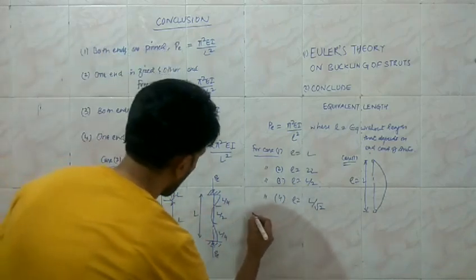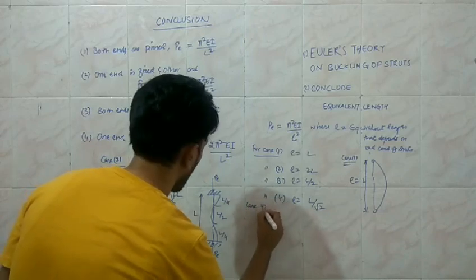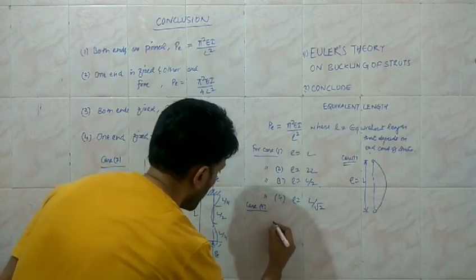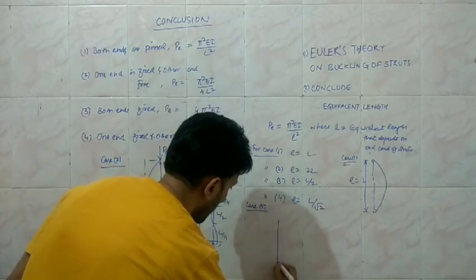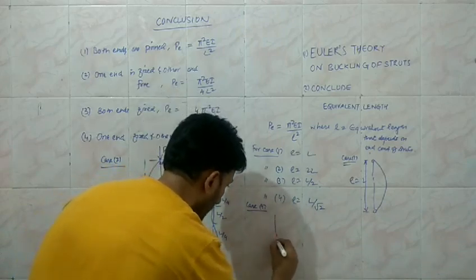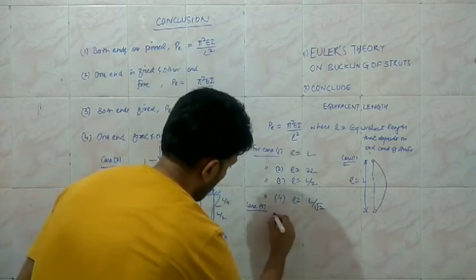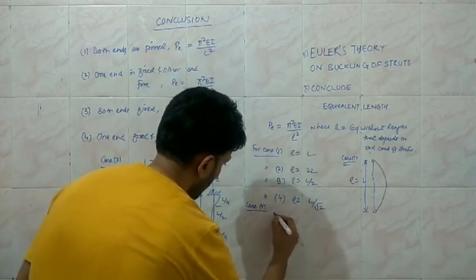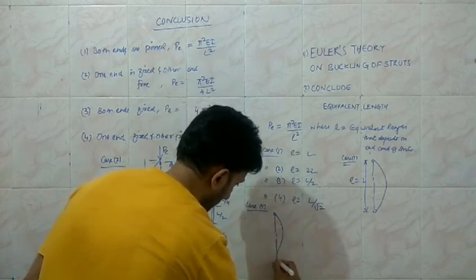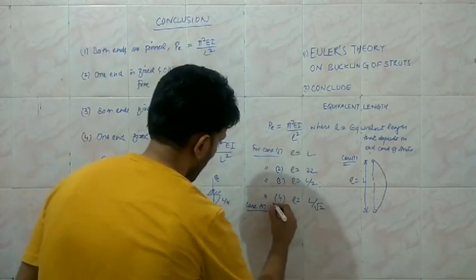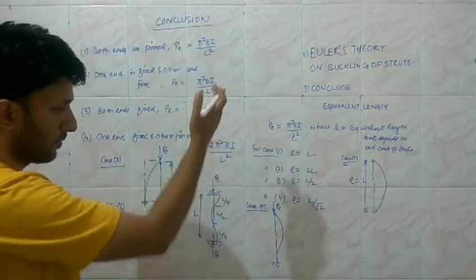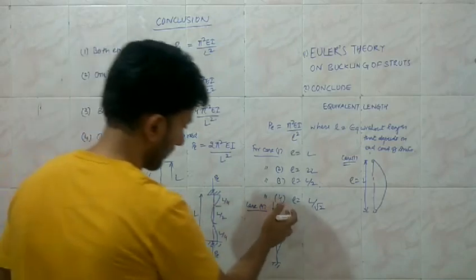Another case is case 4, when one end is fixed and the other end is pinned. If this is the fixed end and this is the initial axis, and say this is the pinned end, I've already shown this, and when the load PE is applied over here, this type of deflection curve we have already considered when we found the expression for the critical load.